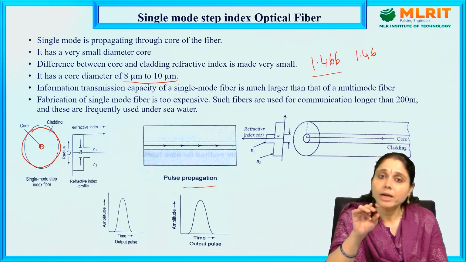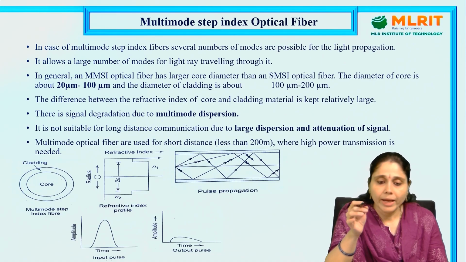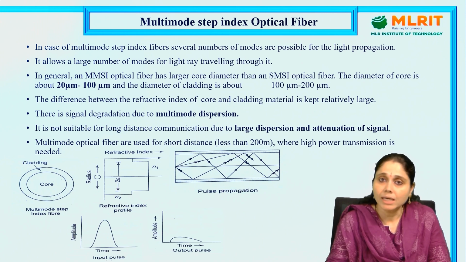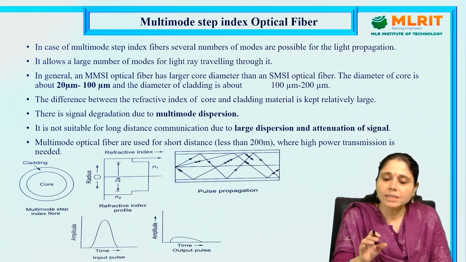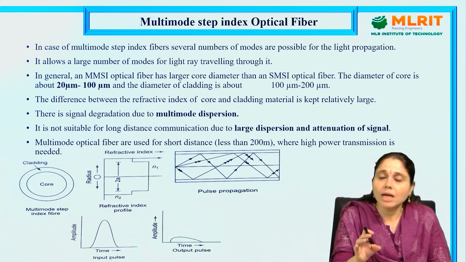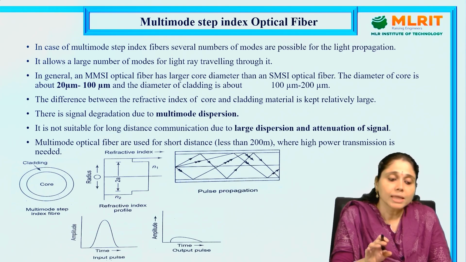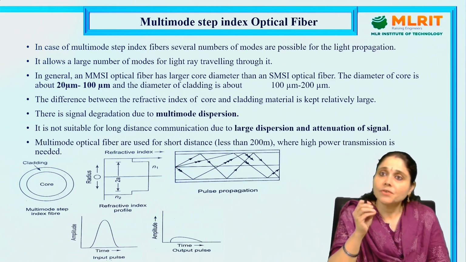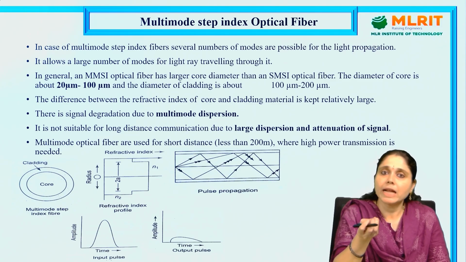There is a small difference between the refractive indices of core and cladding, whereas here the difference is relatively large, not very large, so that there is signal degradation due to multimode dispersion.